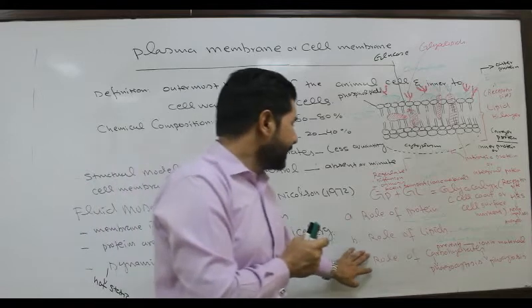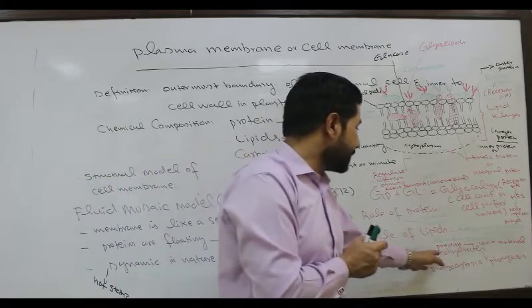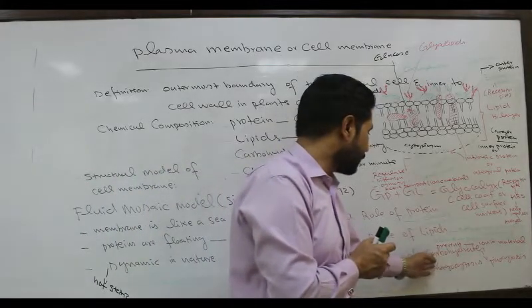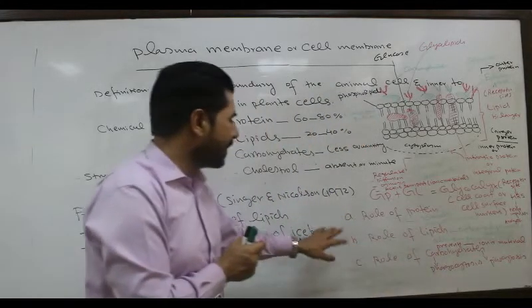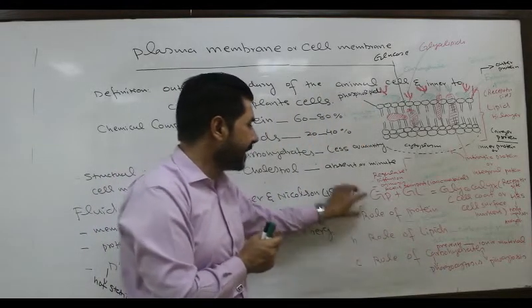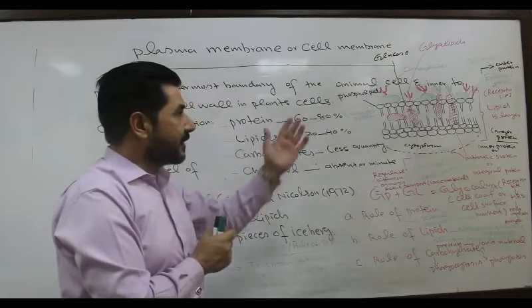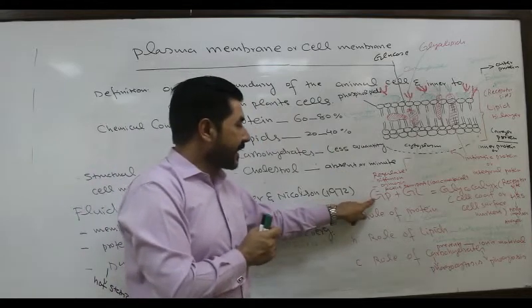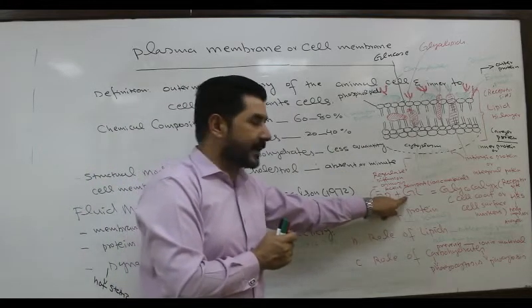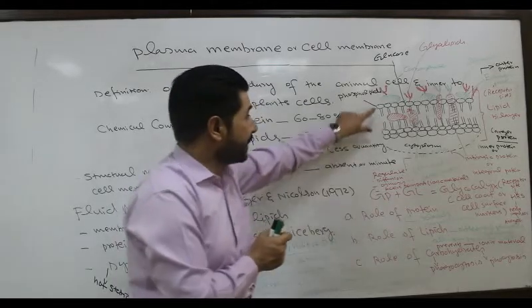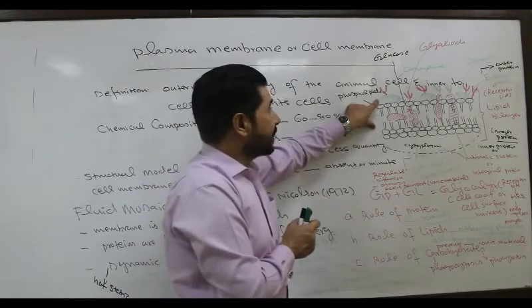Now, third, what is the role of what? Carbohydrates. Role of carbohydrates. But before discussing the carbohydrate, the most important components of the plasma membrane are glycoprotein and glycolipids. Glycoprotein is the combination of what?